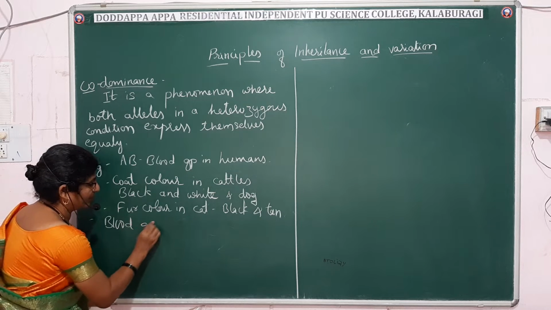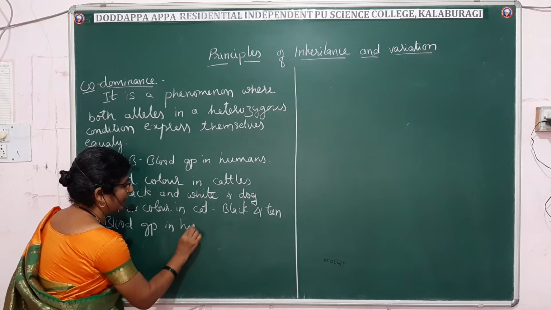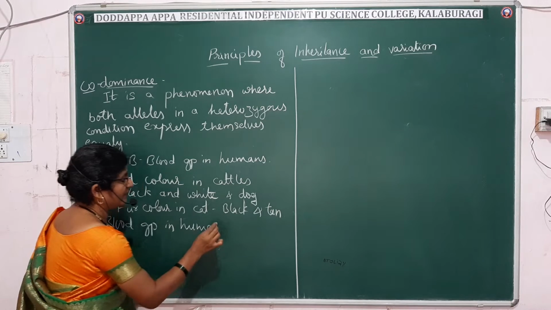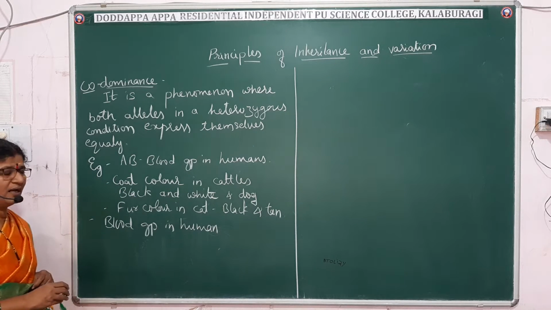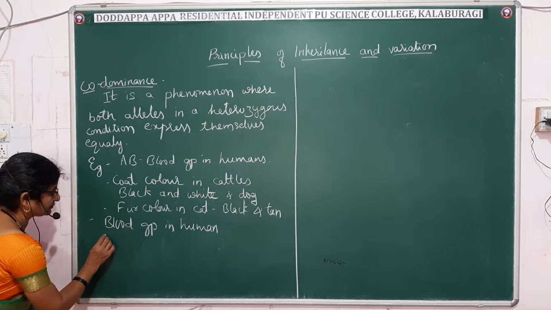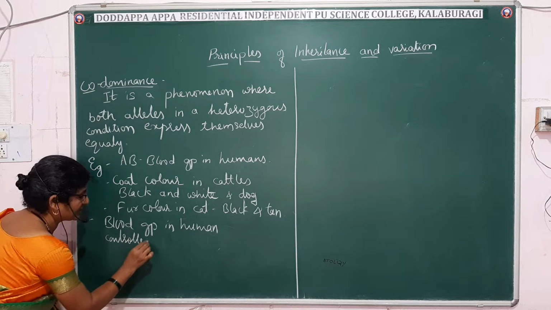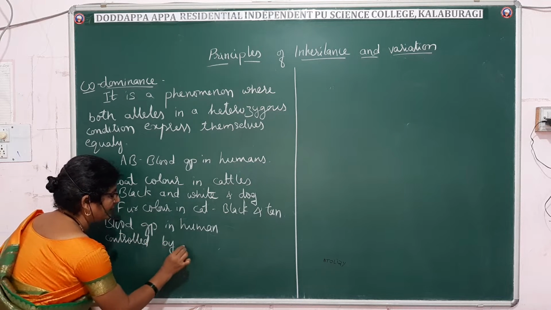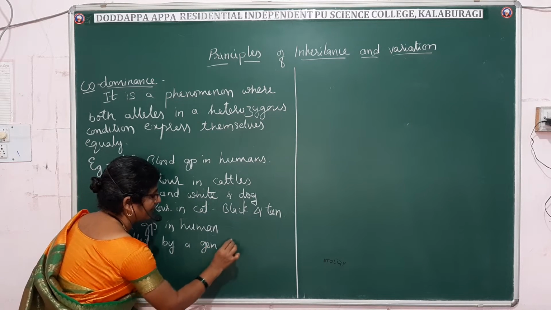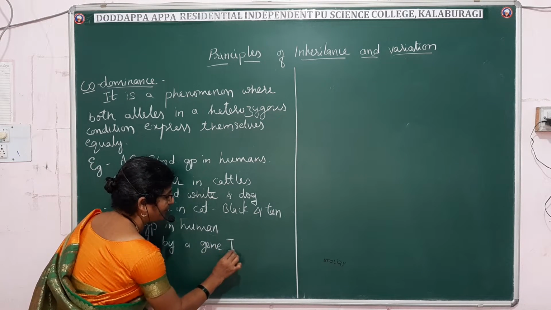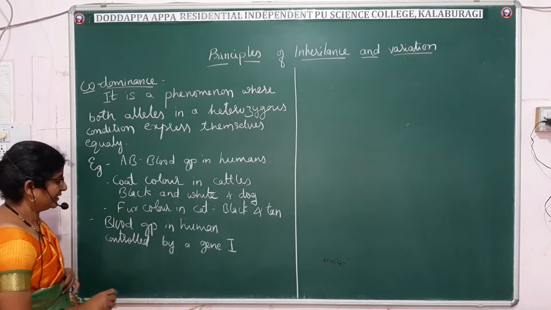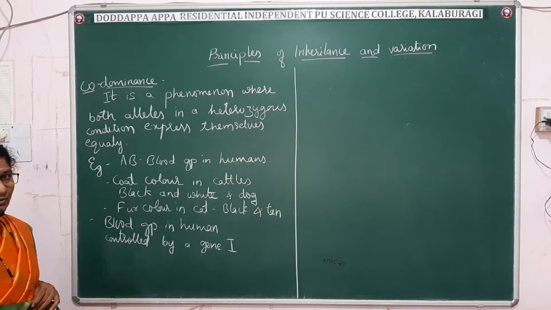You know that in humans, blood group is controlled by a gene I. This gene is present in three alternative forms.